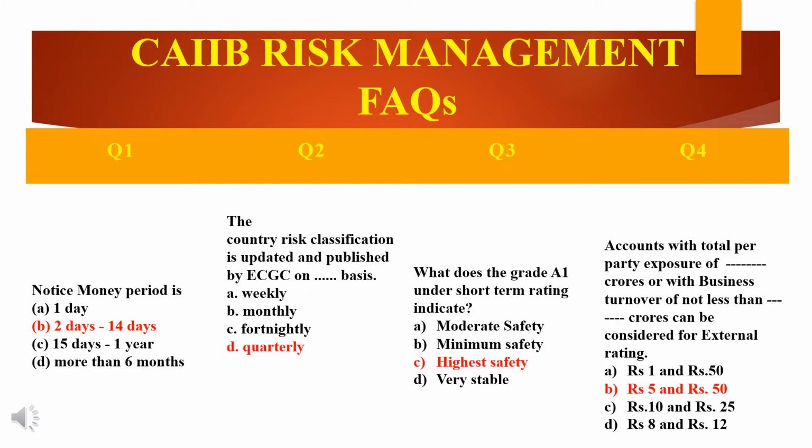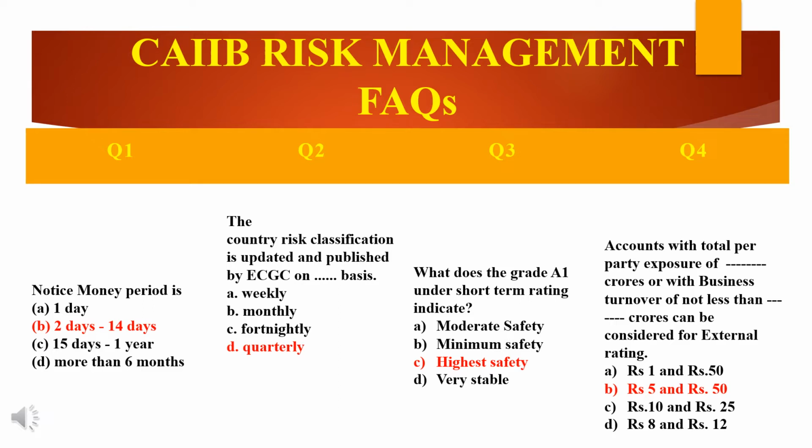Okay, that is A1. A2 is also there. So you need to remember what is A1, A2, A3, A4, D and so on. Your basics should be clear. A2 means the instruments with this rating are considered to have a strong degree of safety regarding timely payment of financial obligations. Therefore, it carries low credit risk. Okay. A3. What is A3 now? A3 is a moderate degree of safety regarding timely payment of financial obligations. Such instruments carry higher credit risk as compared to the instruments rated in the two higher categories, that is A1 and A2.